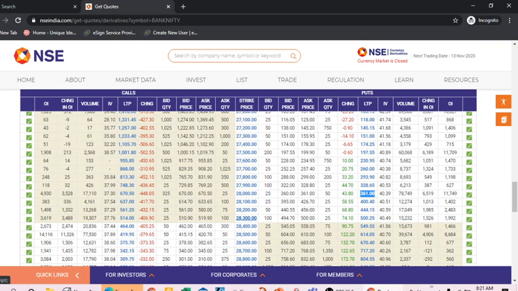In the bank nifty chain there is a difference of 500 rupees. Suppose there are 28,500 put option, 28,000 put option, 27,500 put option, 27,000 put option, and 26,500 put option, and these are the positions.